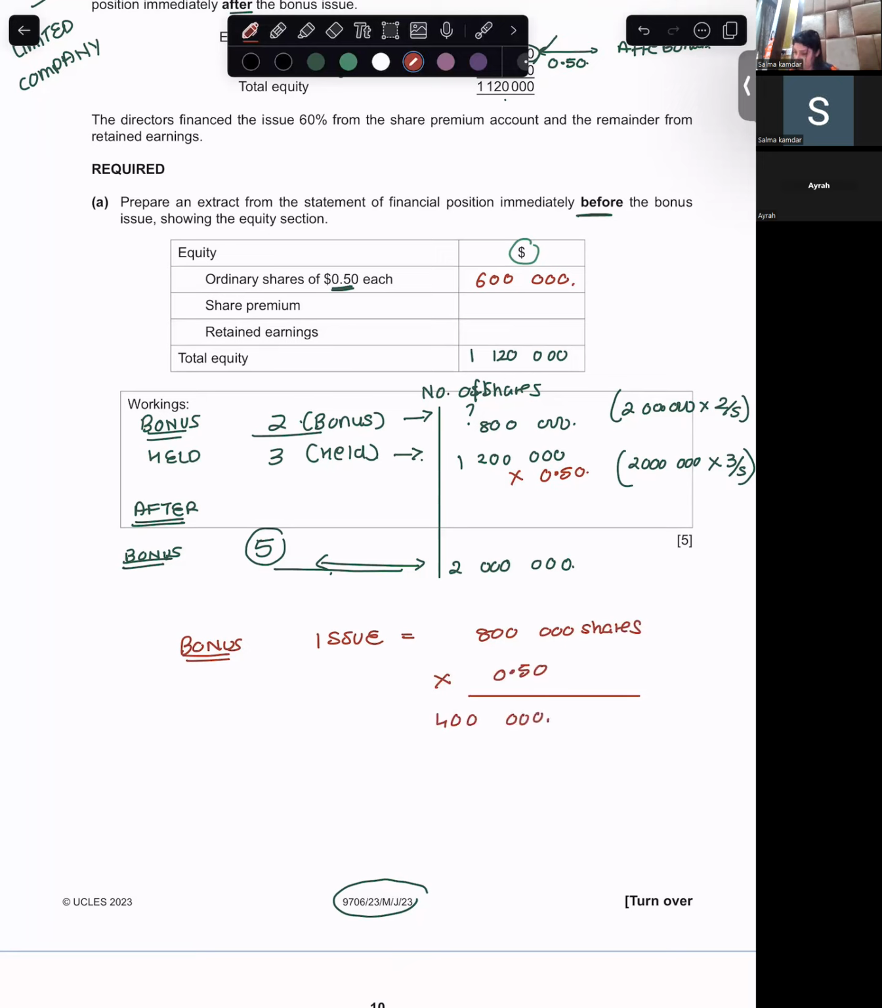Now there is some information related to it. What is the information? That the directors financed the issue 60% from the share premium account and the remainder from the retained earnings. So 60% was used from the share premium and the remainder 40% was used from retained earnings.